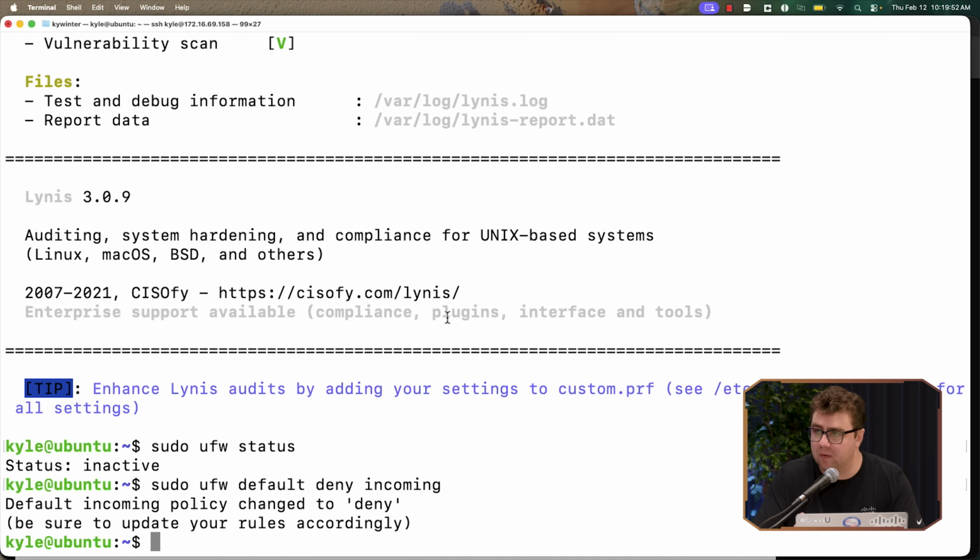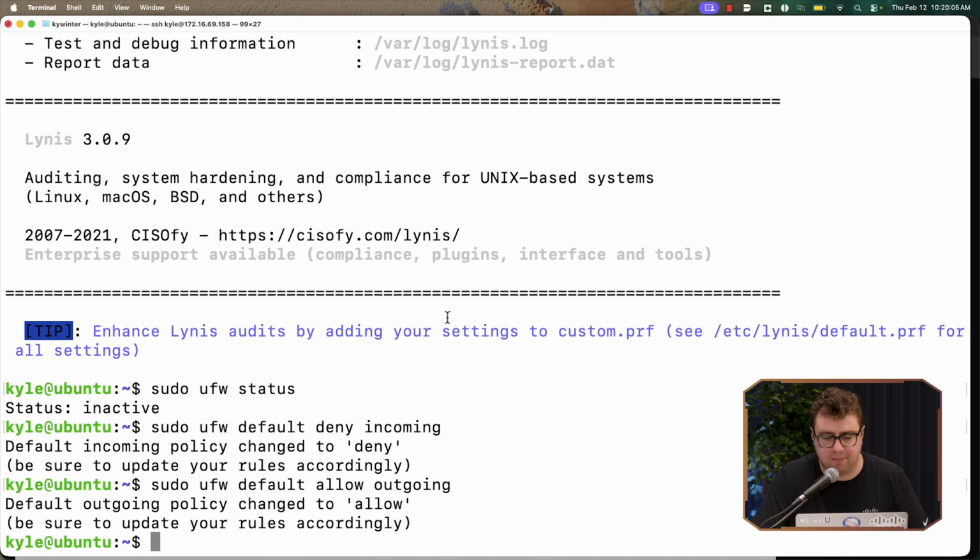And then in this case, we want to allow outgoing communications. We want this host to be able to communicate outbound to other parts of our network. So we're just going to run this again, but change this from deny to allow outgoing. And that updates that as well. So now people can't communicate into this particular device, but it's allowed to communicate out. It's a bit more hardened in this sense.